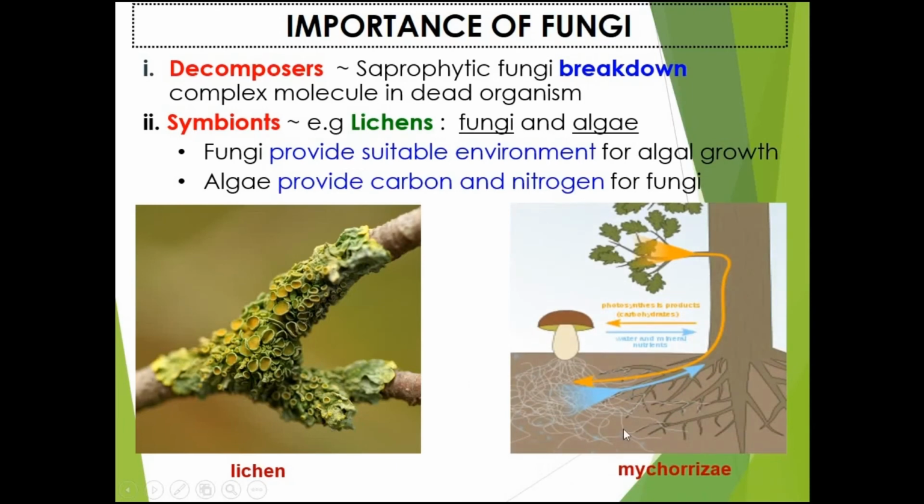Besides lichens, fungi also form symbiosis with plants. This is called mycorrhizae, and the plant will provide photosynthetic products to the fungi, and the fungi in return will provide water and nutrients to the plant root.